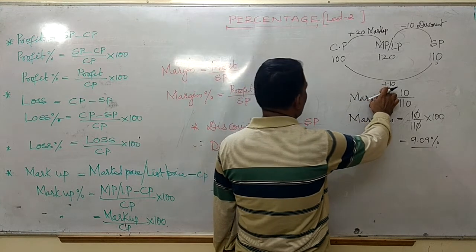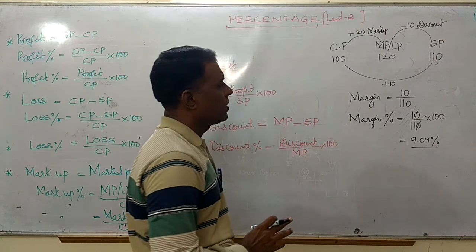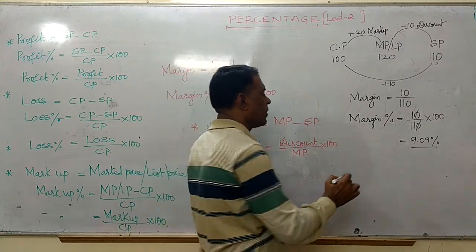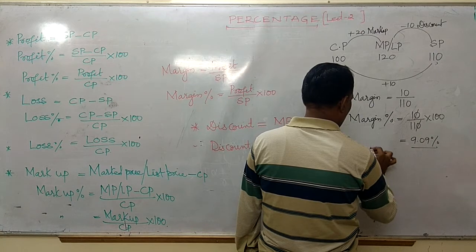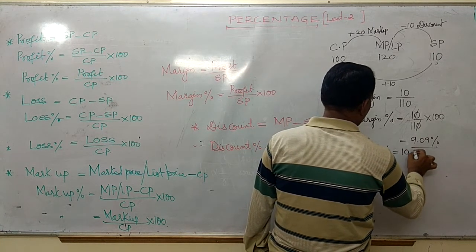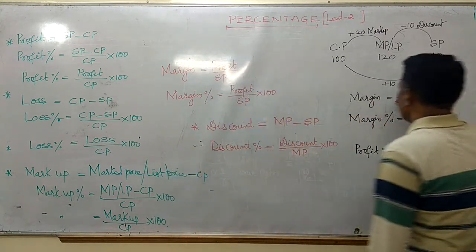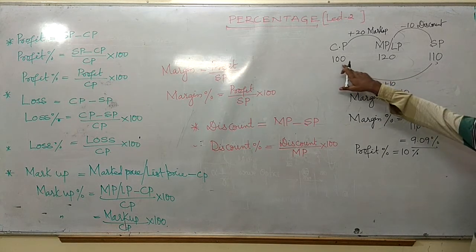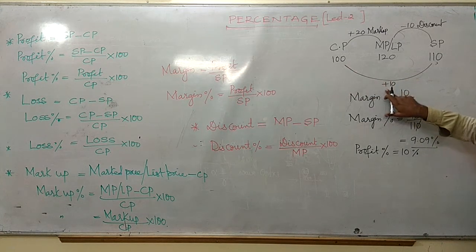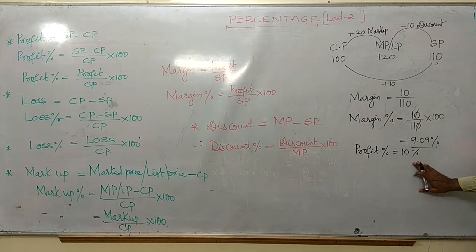Profit percentage: I got a 10 rupees profit from 100, friends. So directly I can say profit percentage is 10%, because the cost price is 100 and I got a profit of 10. That means profit divided by cost price, into 100, means 10% profit.